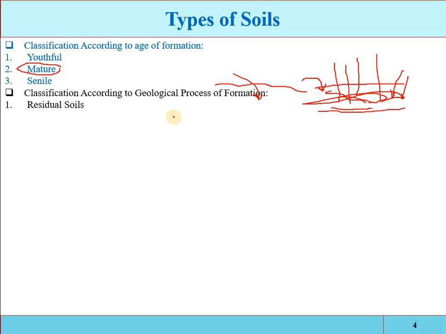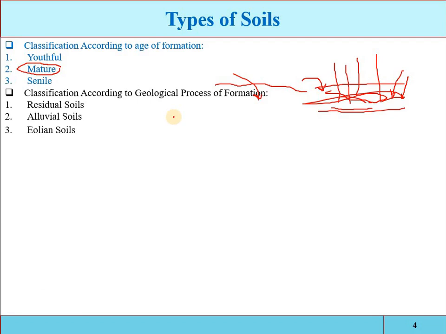Second, we have the alluvial soil. This is soil formed by deposition of waterborne material. Suppose in flowing water there are sediments. When the velocity of the water decreases, the sediments or suspended particles settle down and are deposited. So the soil formed by waterborne material is called the alluvial soil.